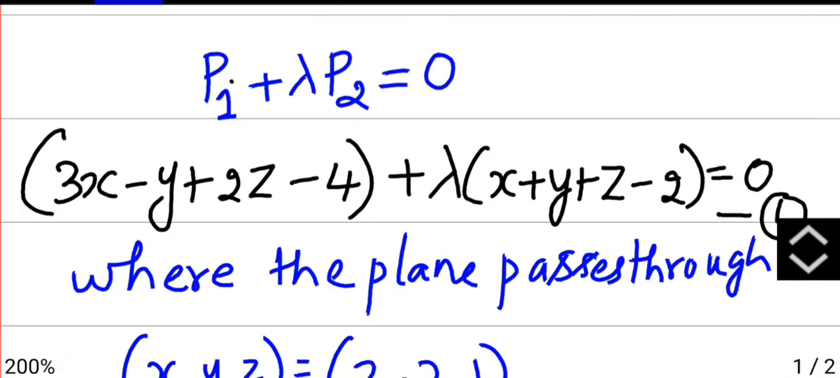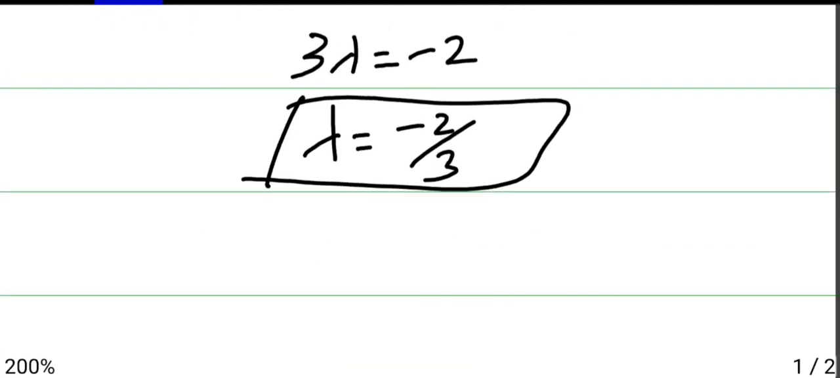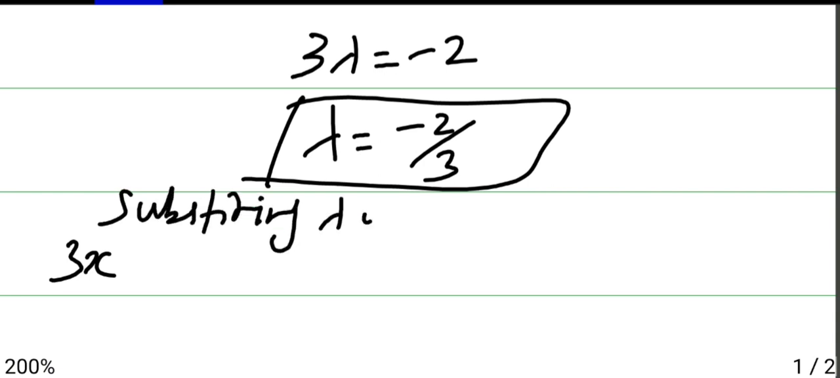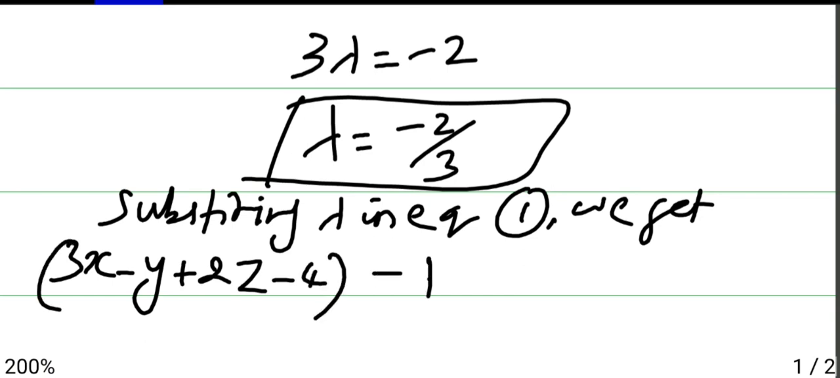Now this equation which you have called as 1, substitute the lambda value. So by substituting lambda in equation 1, we get 3x minus y plus 2z minus 4 minus lambda, because we have minus here, minus lambda is what?